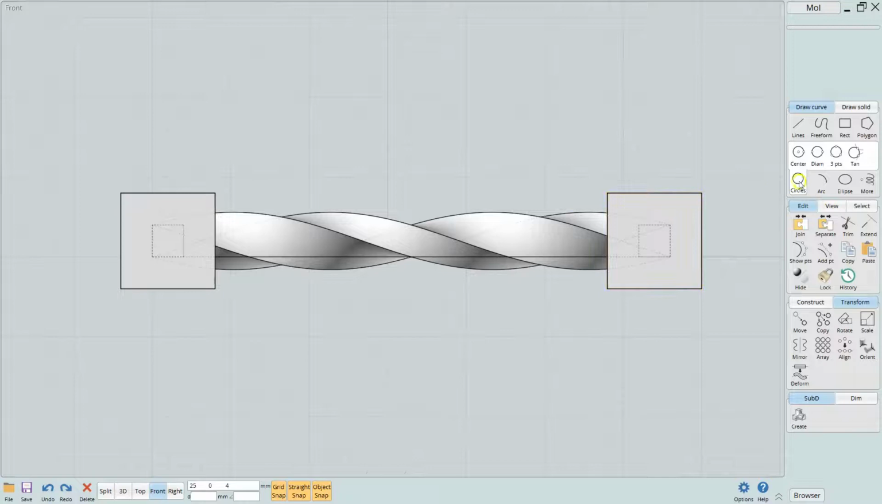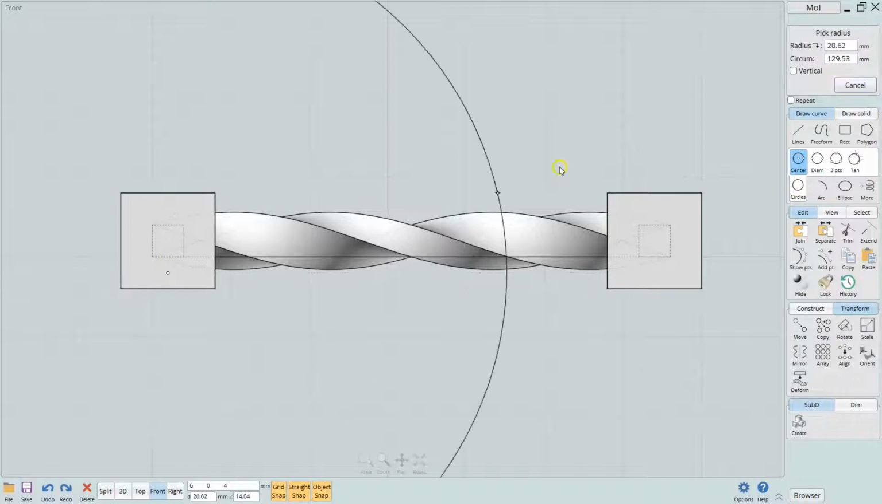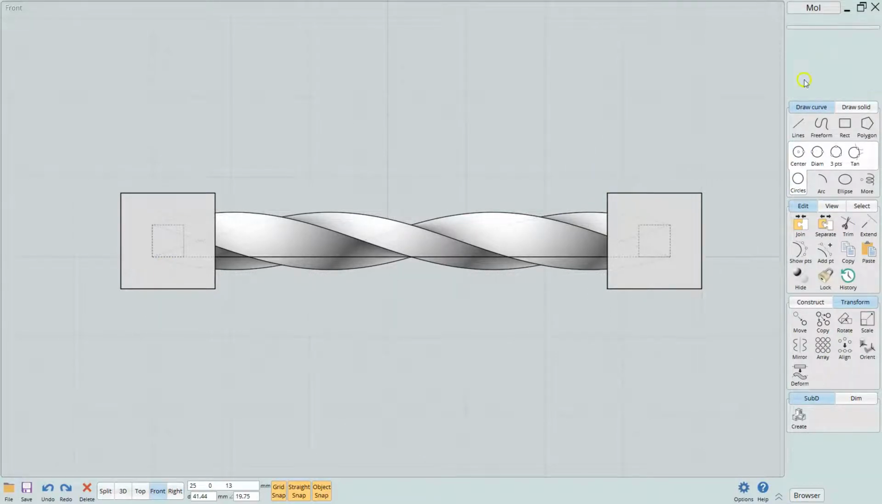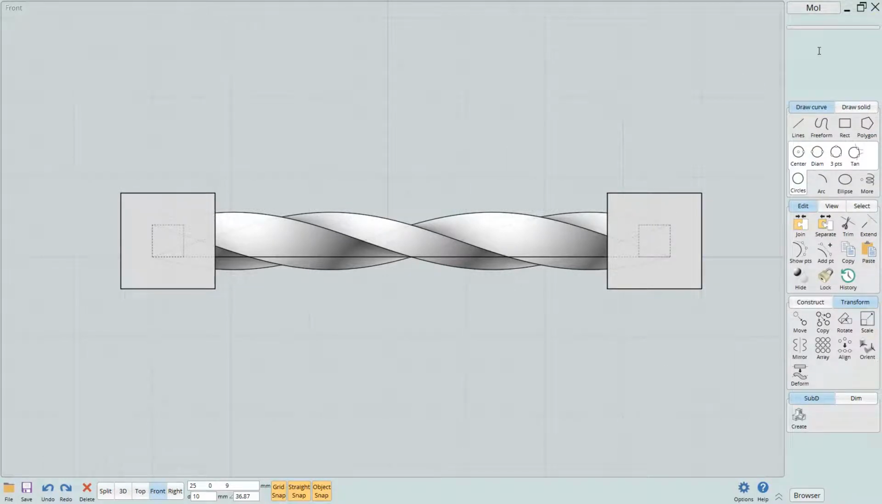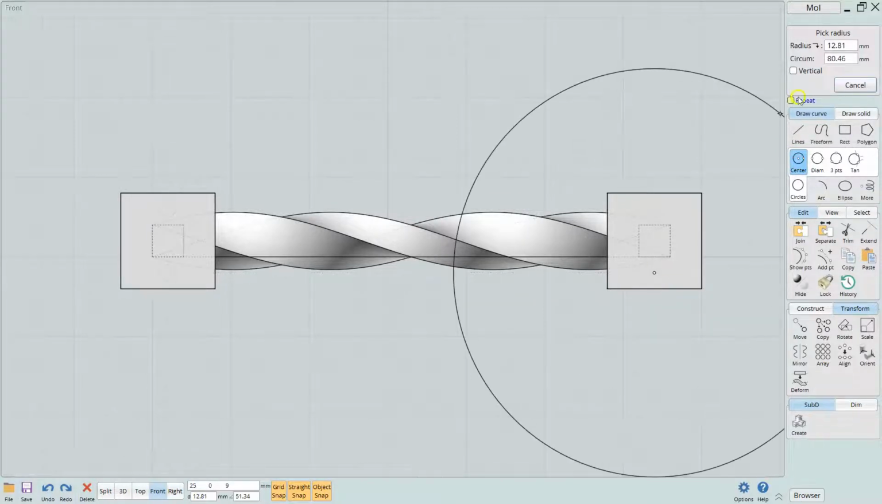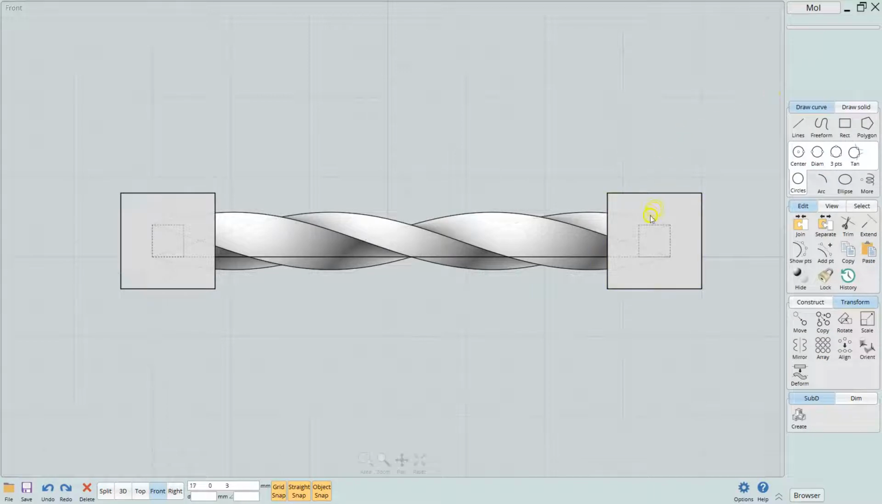Let's grab another circle. Come over here, type 0.5. All right, that's another one there. Let's get these two down here. 0.5, and then we'll get the circle tool, and then we'll come up here and put 0.5. Okay, so now we have our holes there.